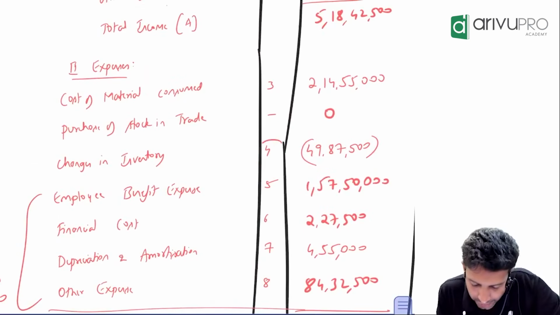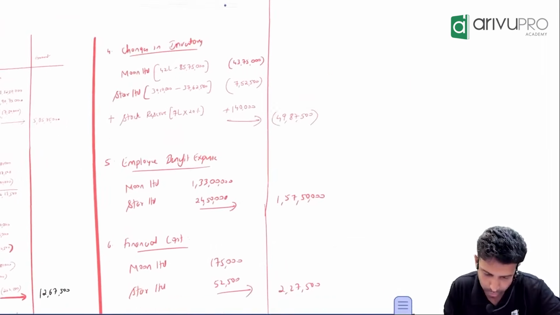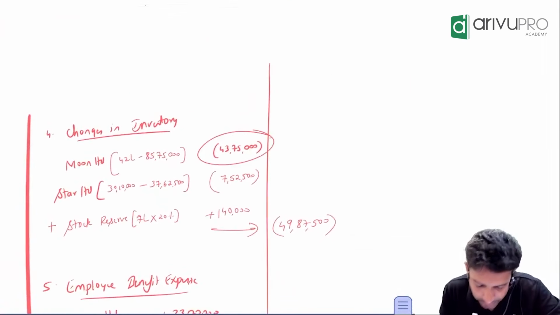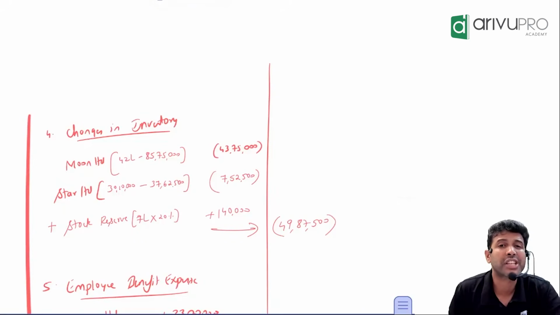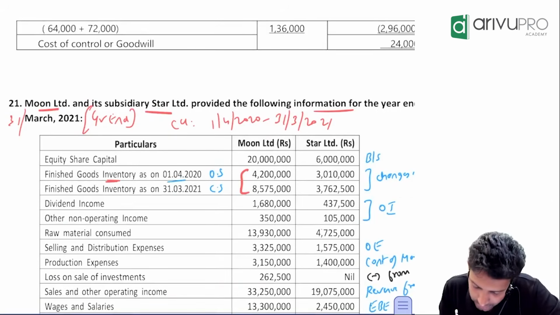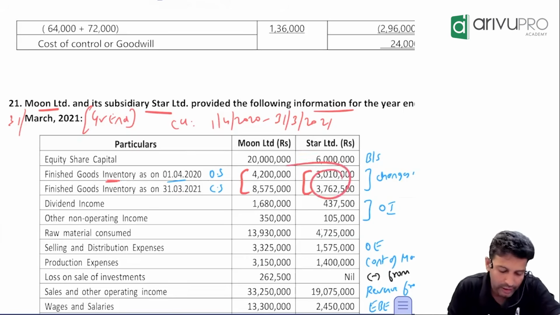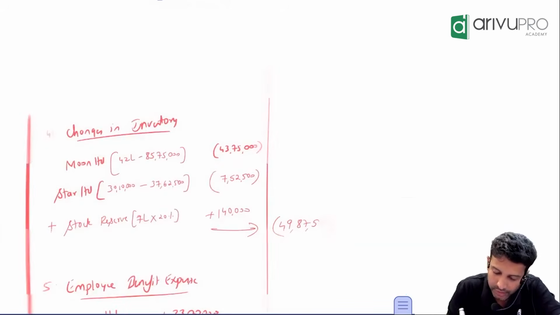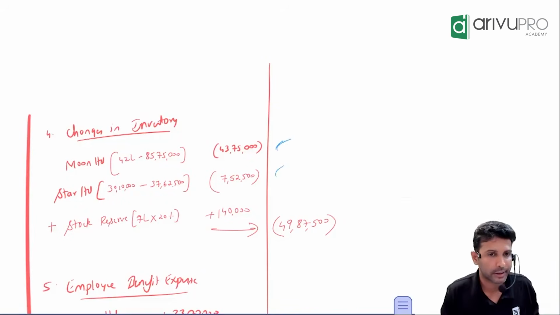So changes in inventory, I prepared note number 4. How much did you get? Working note number 4 here. Here, 43 lakh 75,000, positive one, negative one. Negative. Done now. This is for which company? Holding company. The same thing you do for the subsidiary company. These two you might net off in the same order. How much are you getting? Quickly do. If you net off these two, you'll get how much, sir? 7 lakh 52,500. Yes, no. So whenever we identify, we'll tick off. Other things we'll see later.